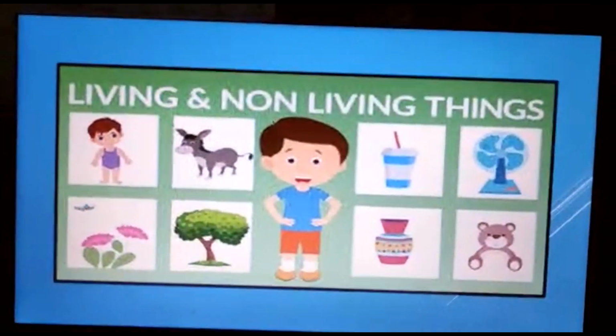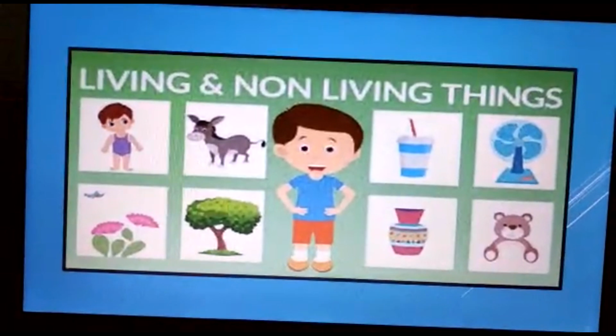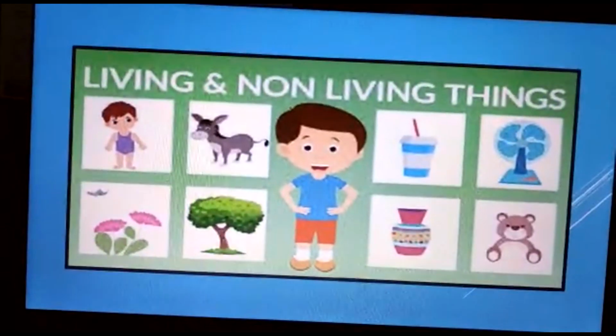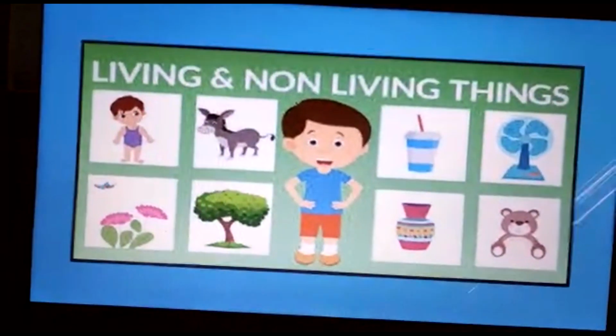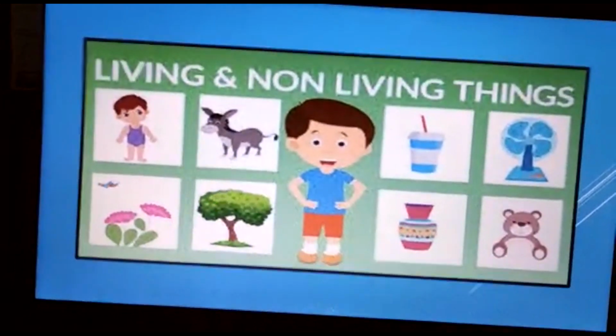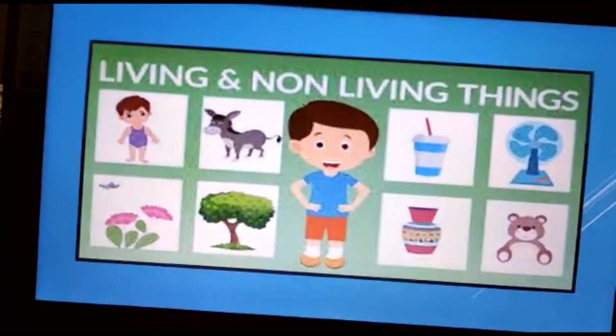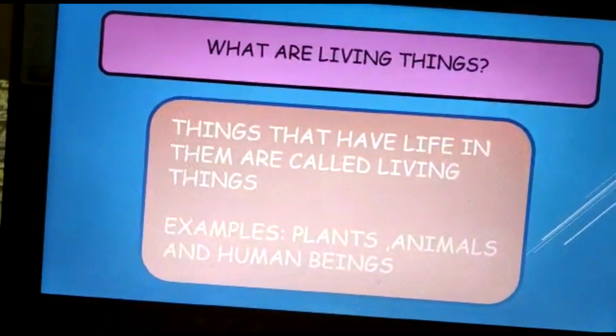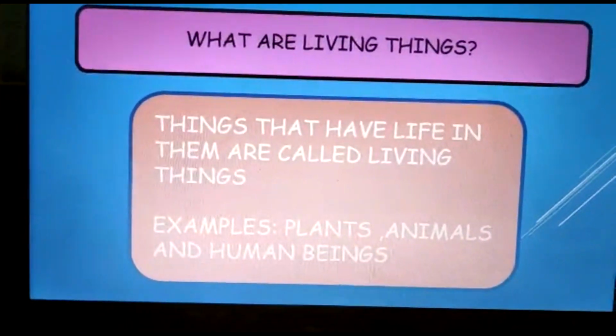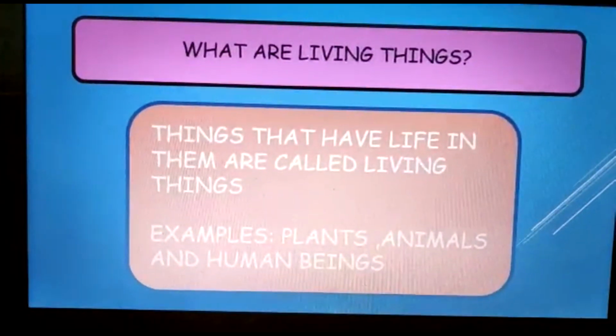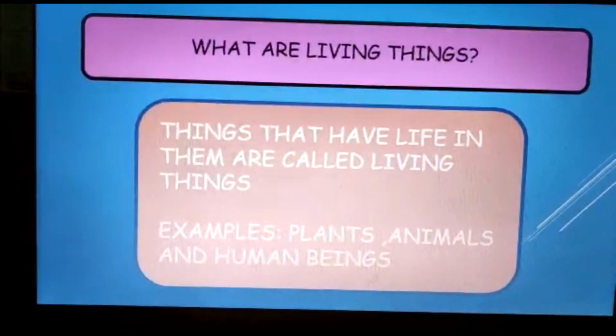So since we are clear about the basic idea about living and non-living things, we will go into detail now. To start with, what are living things? Very simple.